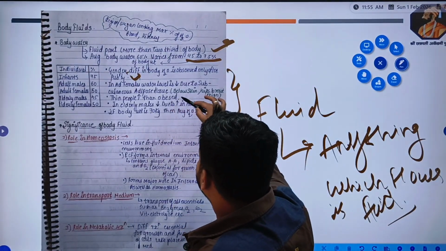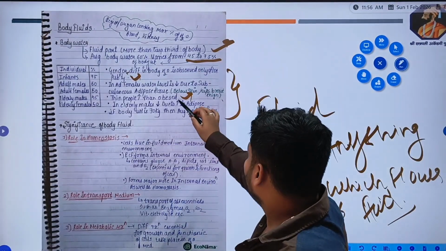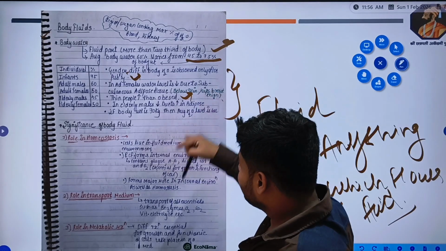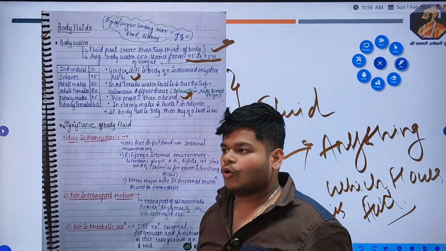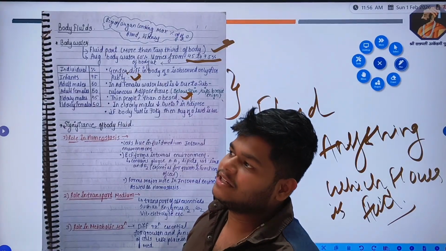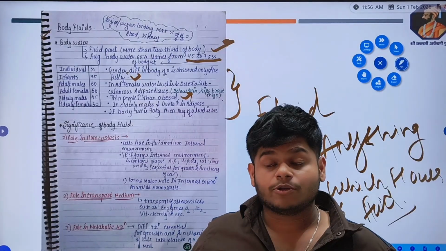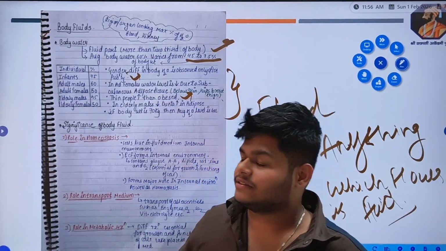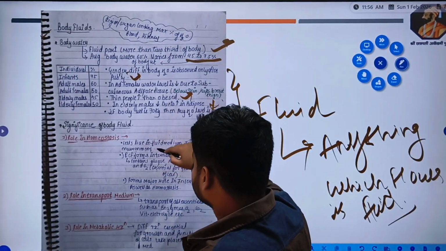In thin people, there is an increase in body water levels compared to an obese person, right? In elderly males, it decreases due to an increase in adipose tissue. As we all know, our grandfathers have a deposition of fats at their belly. There is very much belly fat as their age increases. So the water level in them is also less.